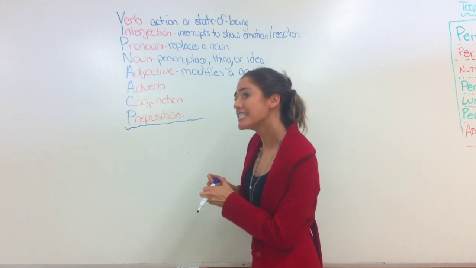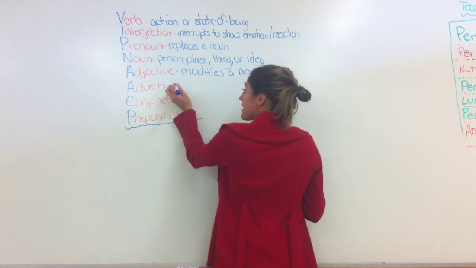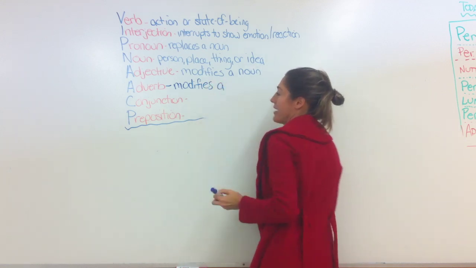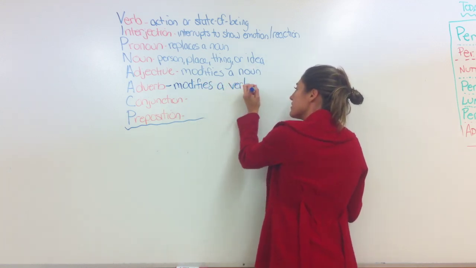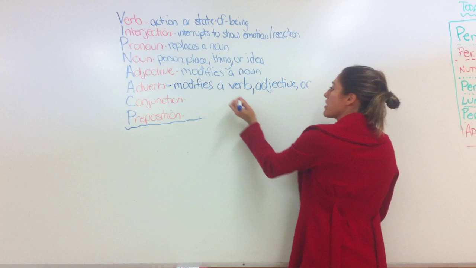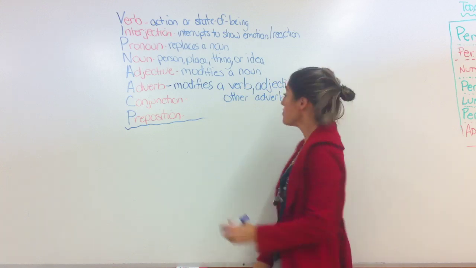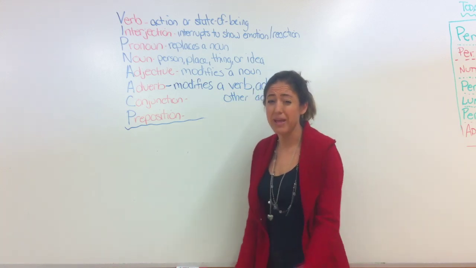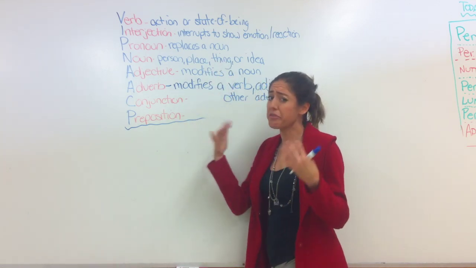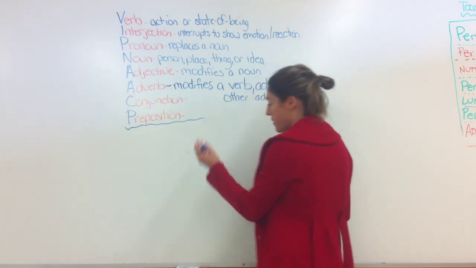Today we're just going to discuss adverb. The adverb's job, it has a lot of jobs. It modifies, which is our fancy word for help. Modifies a verb, adjective, or other adverb. Okay? That's a lot of jobs to remember. Adjective's easy. Just modifies a noun, right? But how do you remember which 3 parts of speech an adverb helps out? I will show you an easy way to remember, okay?